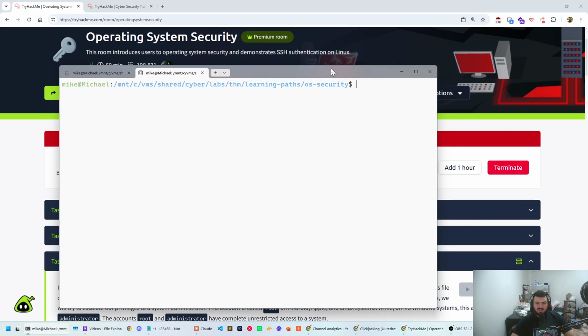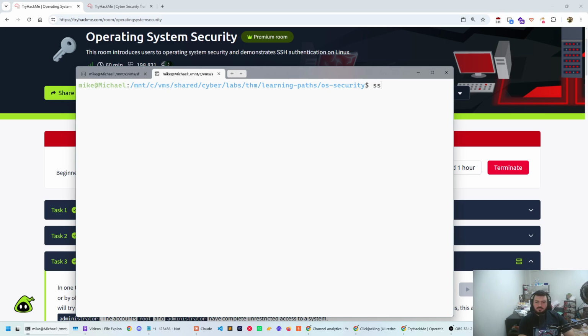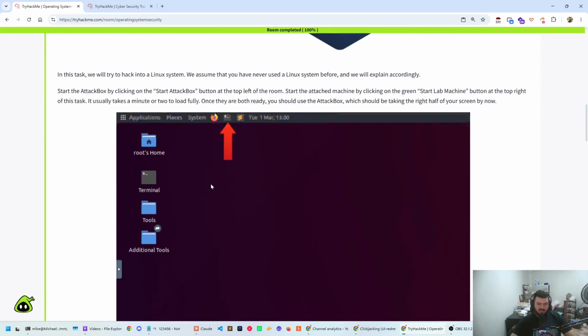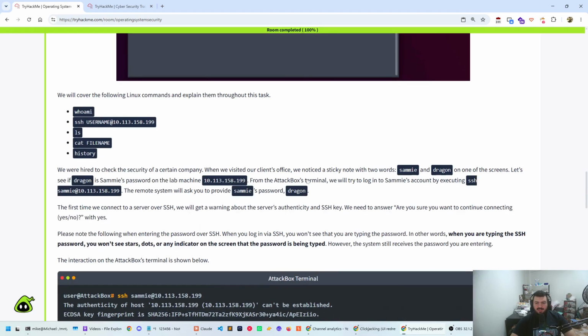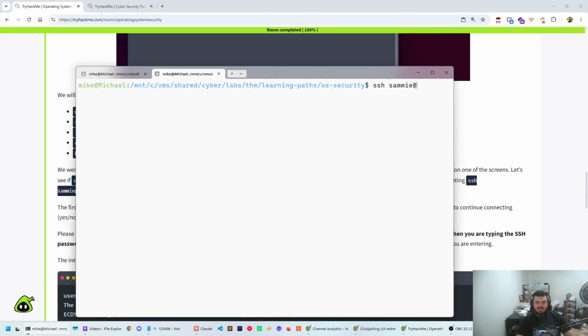Maybe this is the first time you see this. What we're going to do is write the word SSH. This should be pre-installed on almost every device you'll be touching. And then we do know that we have a user named Sammy. So you write Sammy @, which is the @ symbol, and then we paste in the IP address of the machine that we're connecting to. And we're going to press enter.